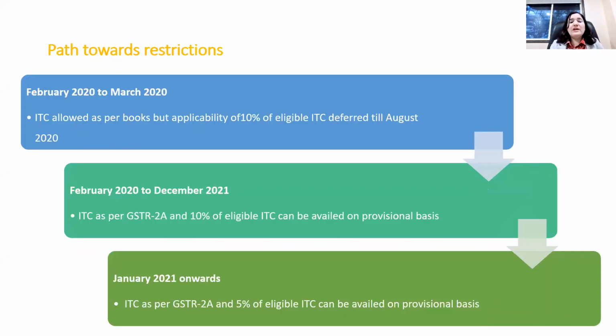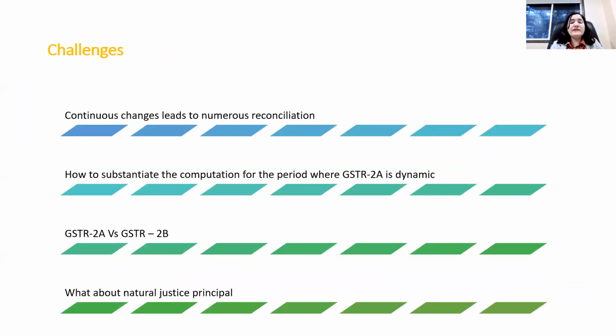Second, if you see, even one rule is amended 6 times, what numerous reconciliations are required in such cases to satisfy the authorities that I had availed the correct credit? So you are required to do numerous reconciliations. The authority is not going to come and reconcile the data. The taxpayer has to substantiate the fact that whatever credit availed is correct and as per this rule.